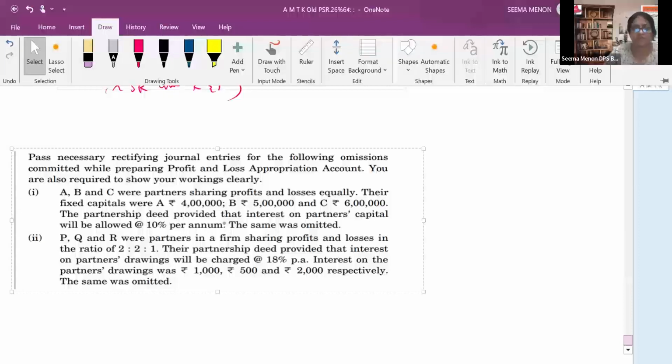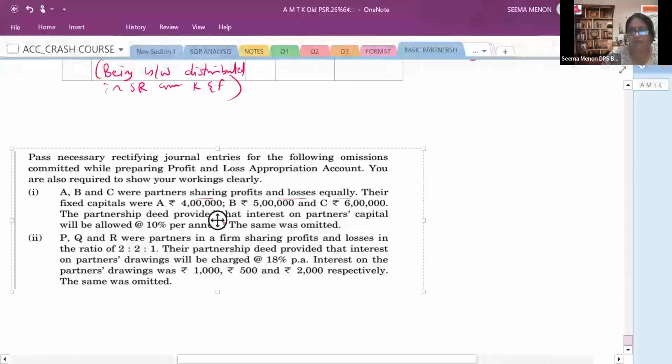ABC are partners. They were sharing profit and loss equally. This is a 6-marker question actually. Their fixed capitals were 4 lakh, 5 lakh, 6 lakh. Fixed word आपका दिमाग में current account आना चाहिए. The partnership deed provided that interest on capital will be allowed at 10% per annum. The same was omitted. This is case number 1.